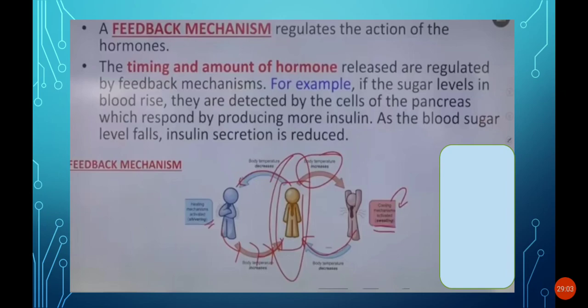The pancreas responds and produces more insulin, so the sugar level in the blood falls. Then immediately the insulin secretion is reduced by the pancreas. So this is the feedback mechanism we have in our body.